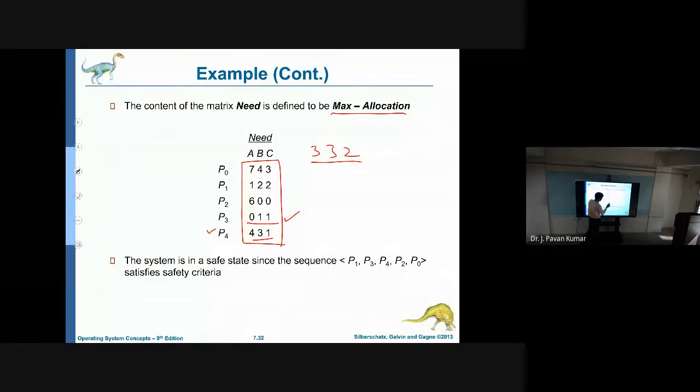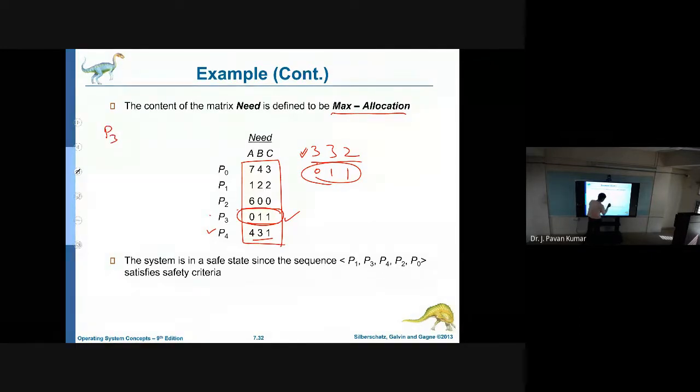P3 requirement is 0, 1, 1. Can we allocate all the required resources to P3 using the available resources? 0, 1, 1 is required. We have 3, 3, 2. So we can allocate, isn't it? We can allocate, so P3 can complete its execution.